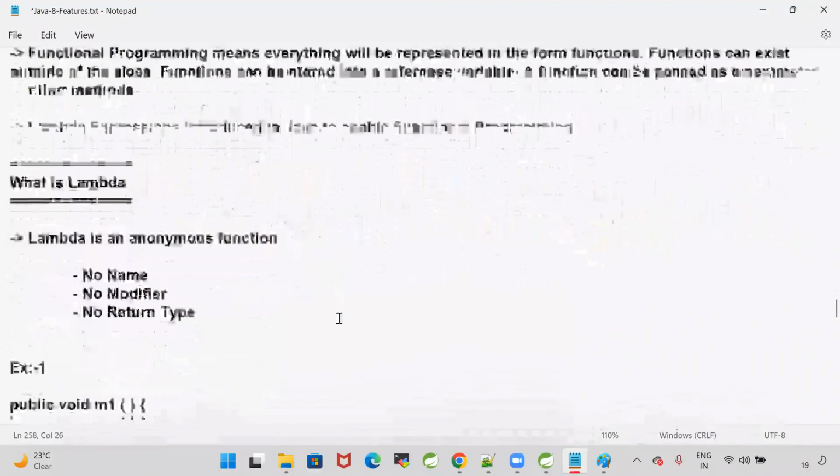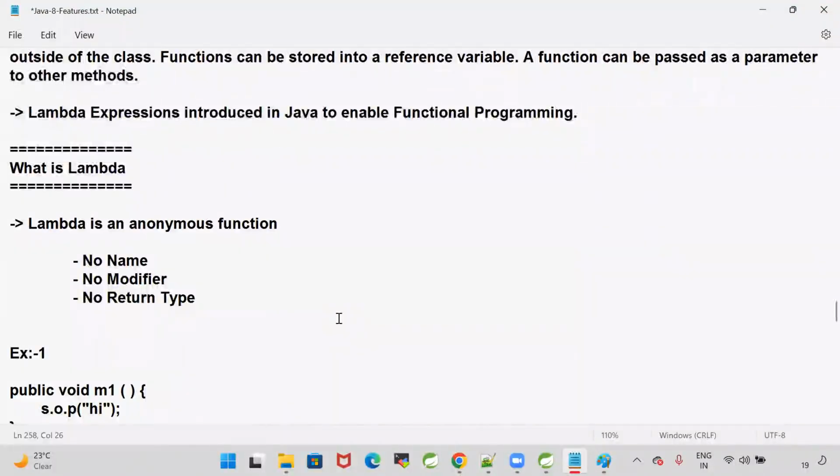You can write functions. A function can be passed as a parameter to another method. A function can be written outside of the class, outside of the object. A function can be stored in a variable also. Like that, functional programming got introduced by using lambdas.